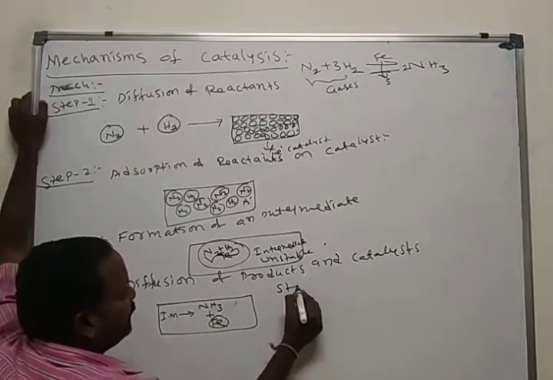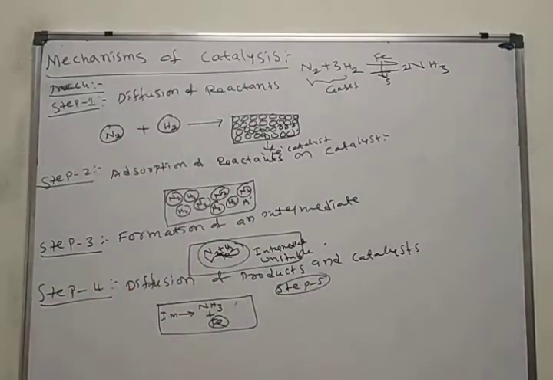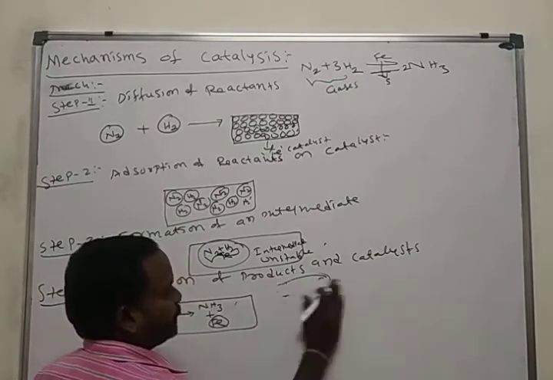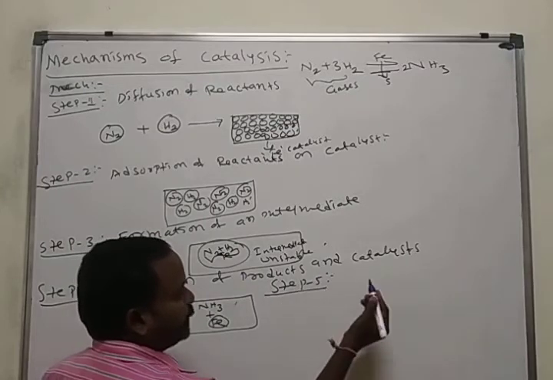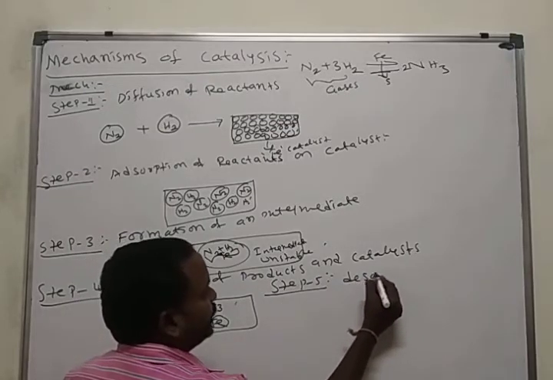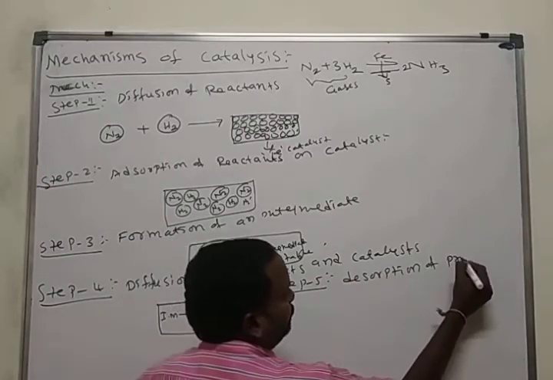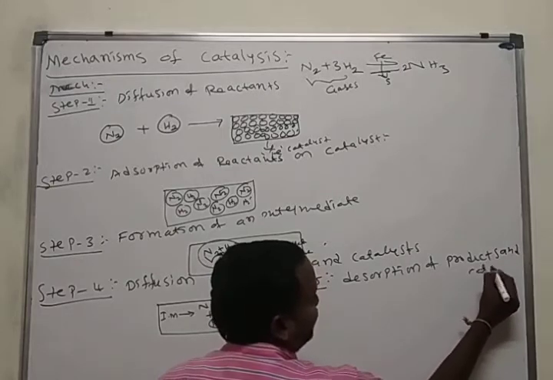And here step 5. What is step 5? Desorption of products and catalyst.